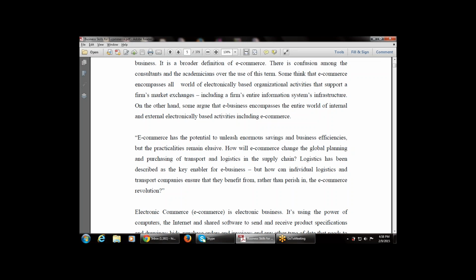How will e-commerce change the global and personal life of transport and logistics in the supply chain? Logistics has been defined as a key enabler for business. E-commerce, that is electronic commerce, is used for changing global planning. We have already planned the books or the rooms, so there is double planning here.